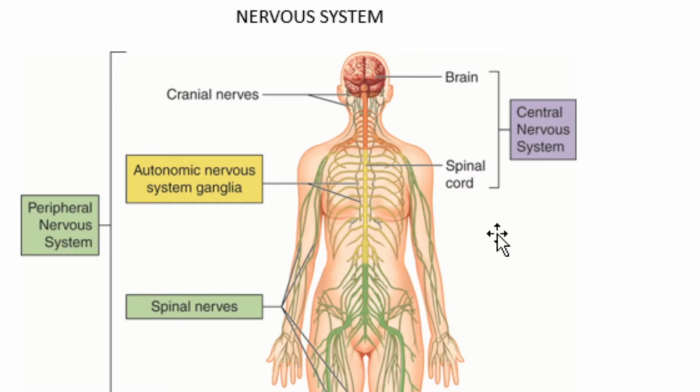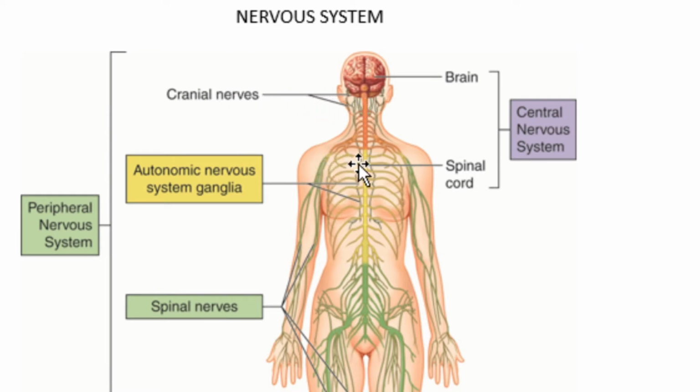Look at this picture. If you observe closely, you will get an overall picture of the nervous system. Here you can see the brain at the anterior end of the body in the head region, and you can see a cylindrical structure here, that is the spinal cord. This brain and spinal cord together constitute the central nervous system. And here at the base of the brain you can see cranial nerves on both sides.